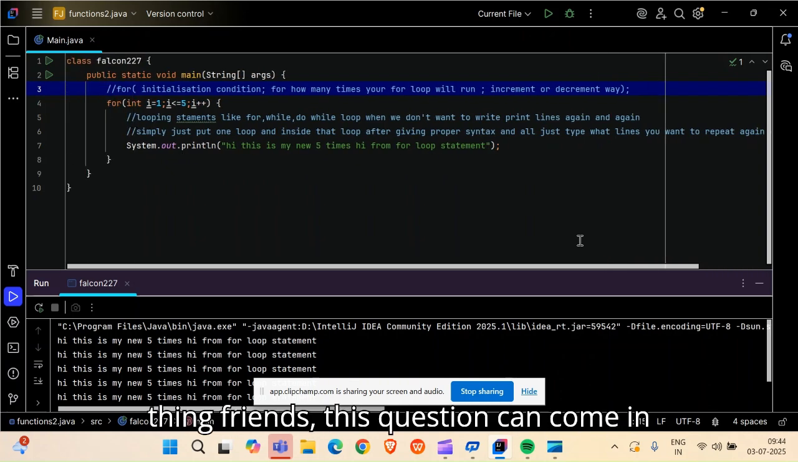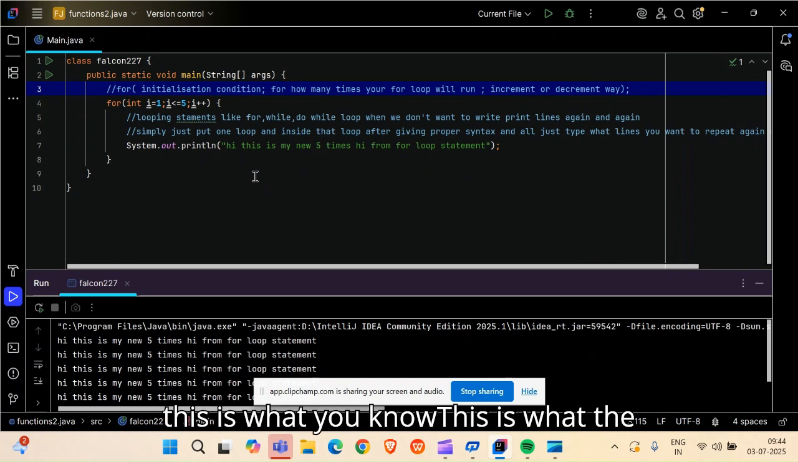One more thing, friends. This question can come in your mock or in your interview, who knows. So how to answer this in your interview? Just say to the interviewer, sir or madam, the looping condition of Java is basically used when we don't want to write the print statement again and again. We just put a for loop, while loop, or do while loop, and in this block of code we define what lines we want to repeat again and again.